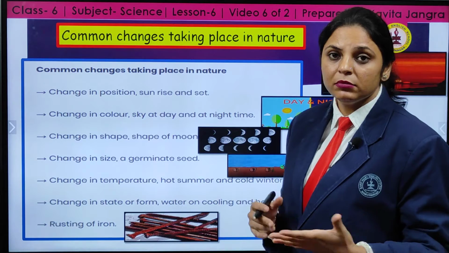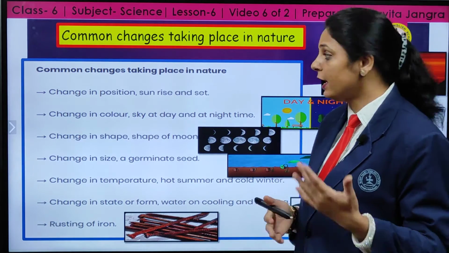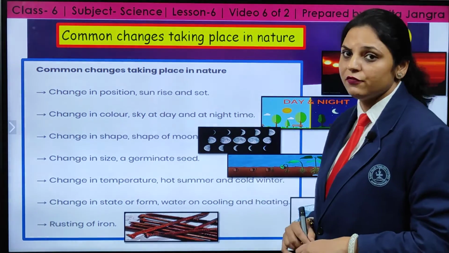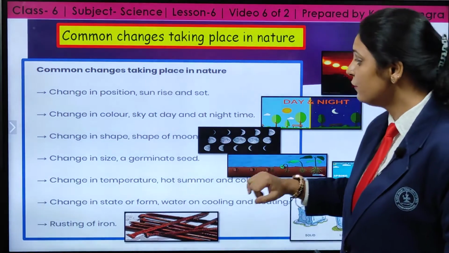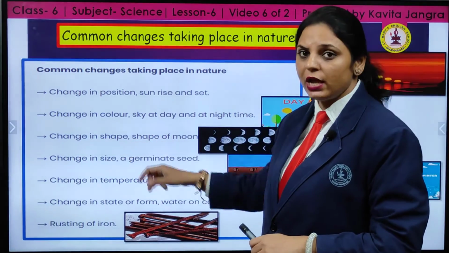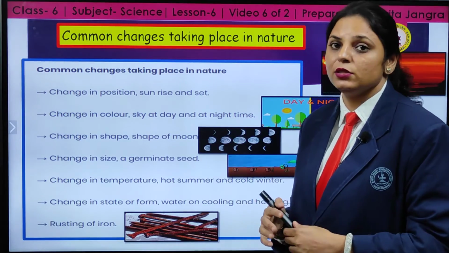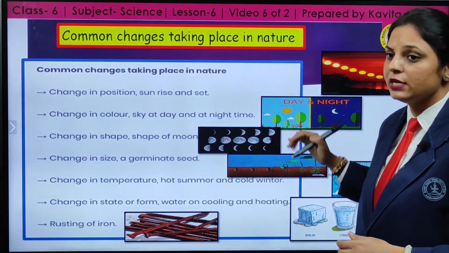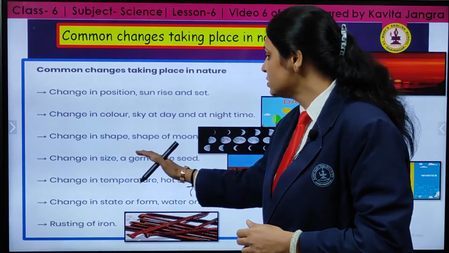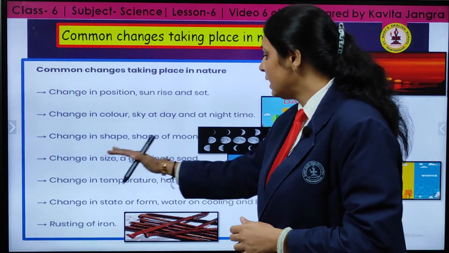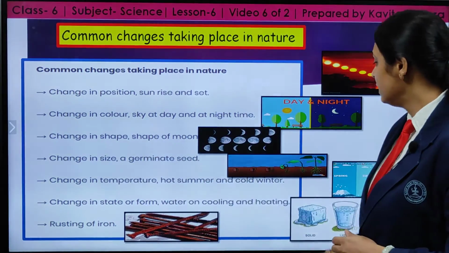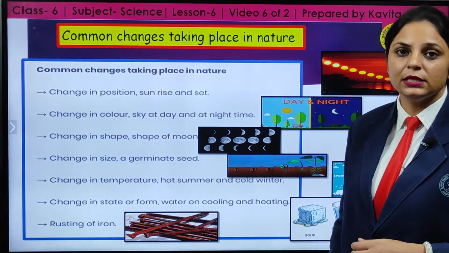During the daytime, the sky color is different, and during the night time, the sky color is different. As you can see over here, there is a difference in color. Then change in the shape: the regular cycle, after each 14 days, there is a change in the size of the moon. Then change in shape of the moon, and the size we have observed in the germinating seeds.